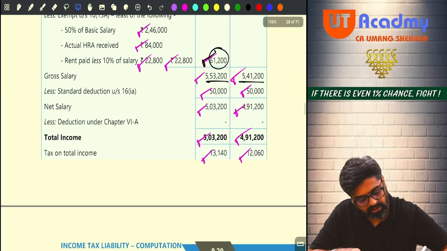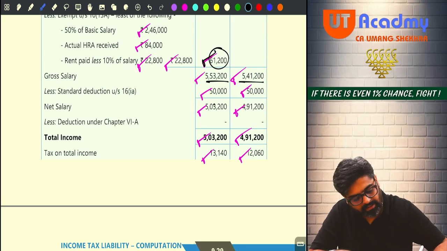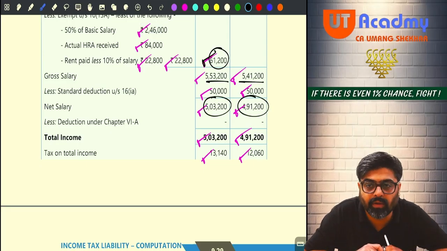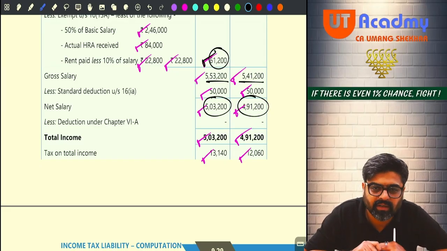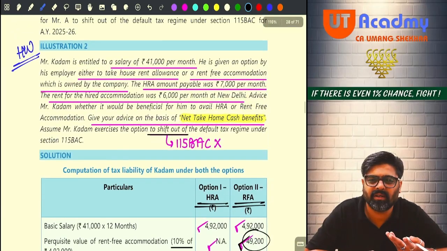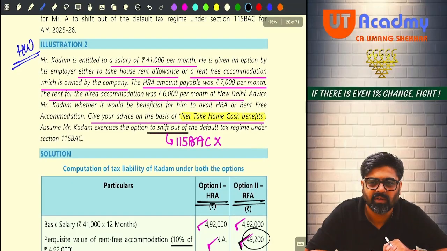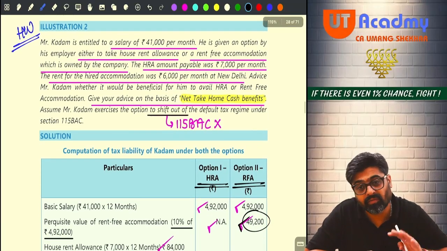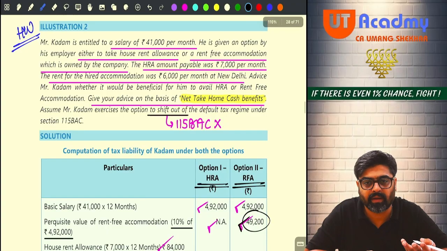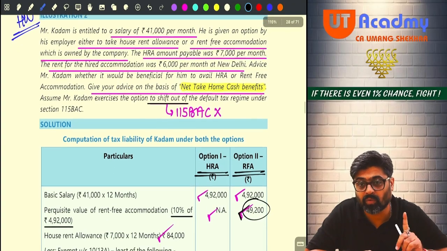Now pay attention. Here 50,000 standard deduction you are going to get in both the places, and 5,03,200 and 4,91,200 will be your final taxable salary. Now, will you get any chapter 6A deduction? No details of chapter 6A deduction are given in the question. So no chapter 6A deduction. If the details would have been given, I would have taken the chapter 6A deduction only